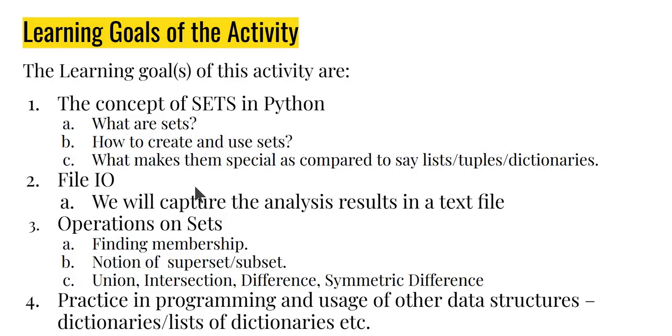Remember, the analysis data was being put in a text file, as I was just showing you. We will do file IO to see how we can capture the results in a text file. And then, like I said, we will learn about the basic operations on sets. For example, finding membership, the notion of superset, subset, union, intersection, difference, symmetric difference, and so on. And obviously, building something like this is a lot of practice in programming, because we also use other data structures, for example, dictionaries, lists of dictionaries, and so on. In fact, this project is quite a lot of programming, but it's quite interesting because it's related to something that we are very inspired by, which, like I said, are the sports heroes.